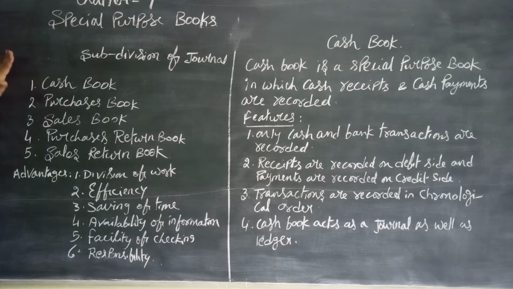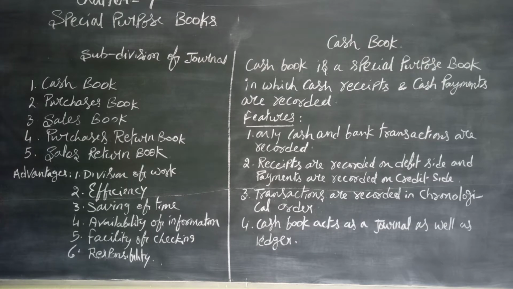Dear children, next chapter is chapter 9. Special purpose books are subsidiary books. Here, subdivision of journal. Here we have seen that all the transactions which are taking place in the business organizations are recorded first time in the journal.